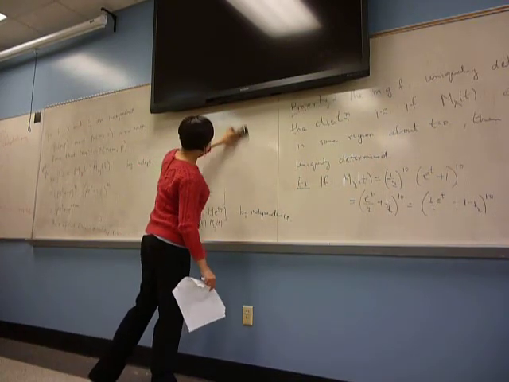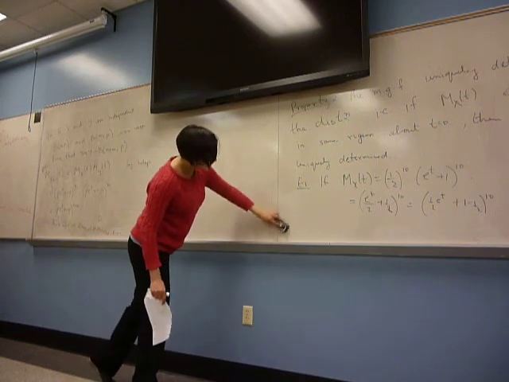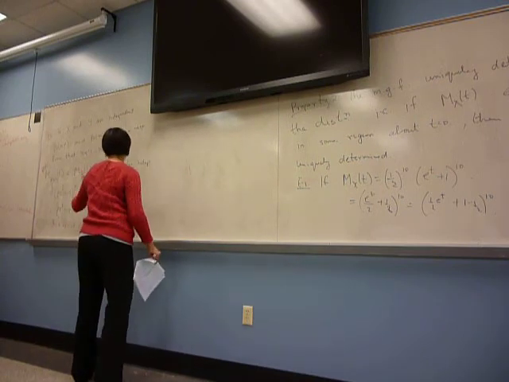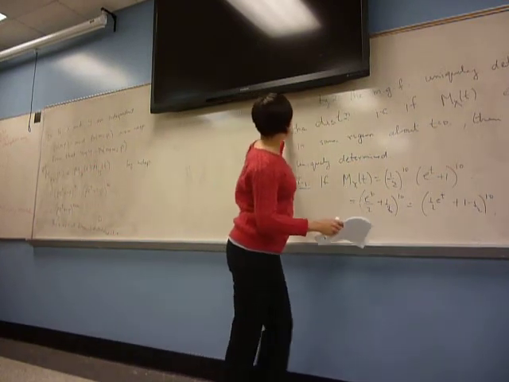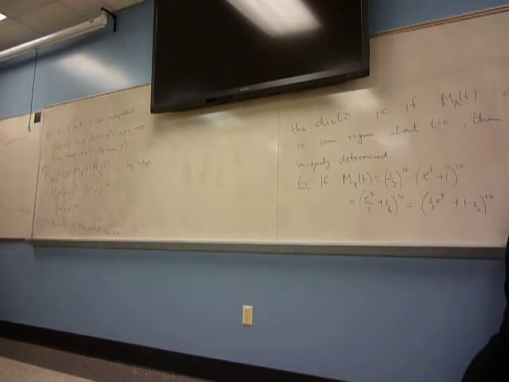So it makes these proofs really easy. When you have independence, you can just multiply the moment generating functions, and then if you see a moment generating function that you recognize, then you know exactly what the distribution is.